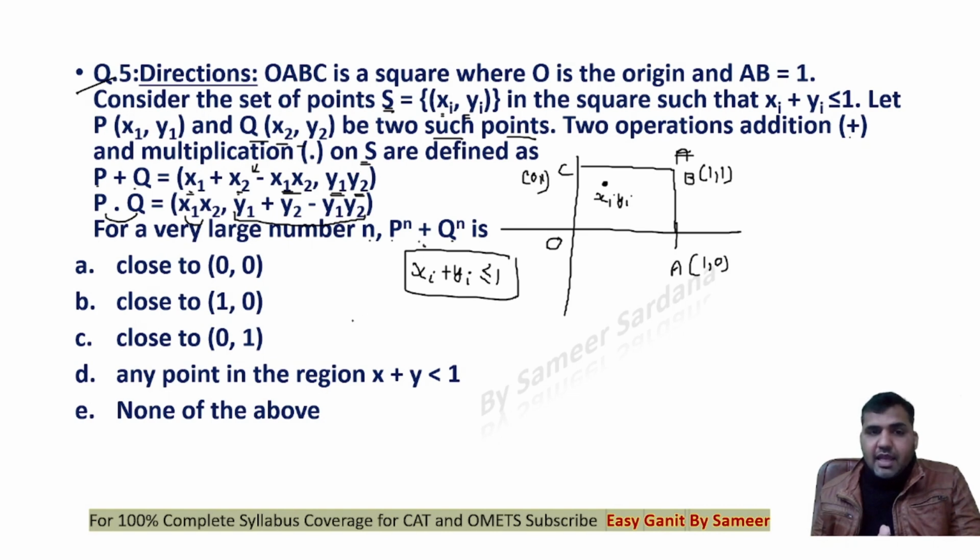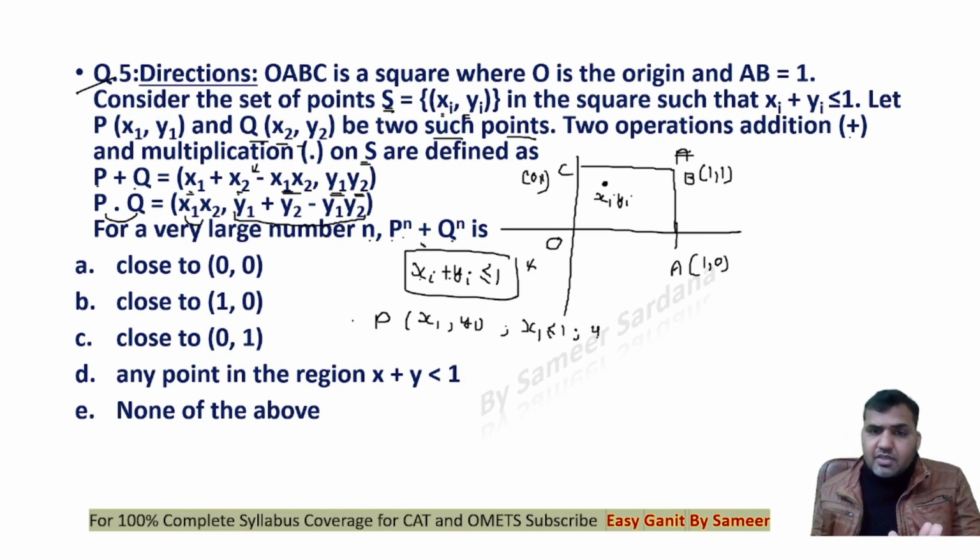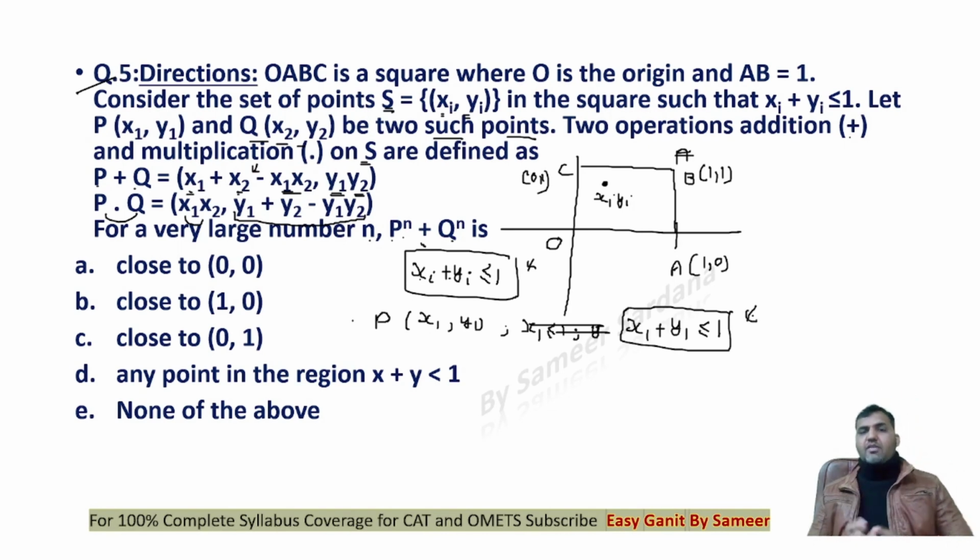You see that P xi plus yi has to be less than equal to 1. All the points have to satisfy this. If I take any random point P, let's say that coordinates of P are x1, y1. Because x1 plus y1 is less than equal to 1, can I say that value of x1 will be less than equal to 1, as well as y1 should also be less than equal to 1, with the condition in mind that the summation of x1 plus y1 has to be less than equal to 1. Either you take any point or you just try to understand that x1 plus y1 combined should be less than equal to 1. Now guys, if I try to find out the value of P power n.